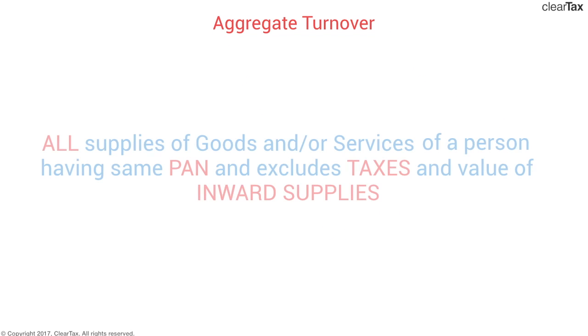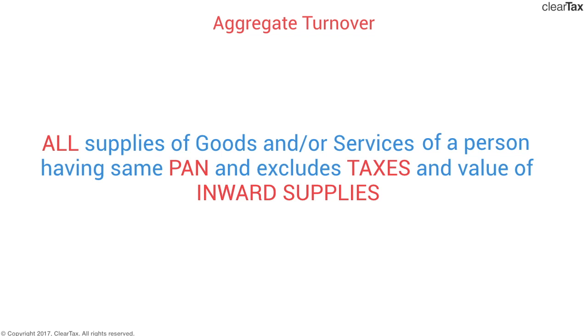Now to answer what you're thinking, what exactly is aggregate turnover? It's an aggregate of all the supplies of goods and services of one person under the same PAN and excludes taxes and the value of inward supply. Now this is not an actual definition given under GST law. I've just simplified the definition and put it. Let's check each of the important terms. The first, of course, is what is included in goods and services.